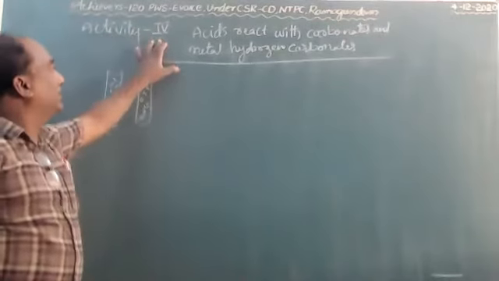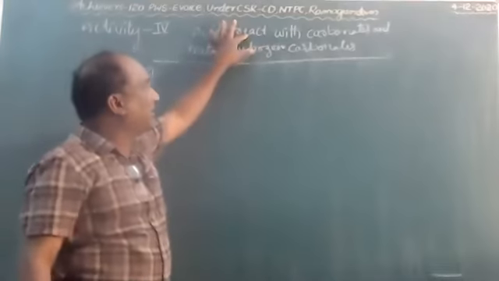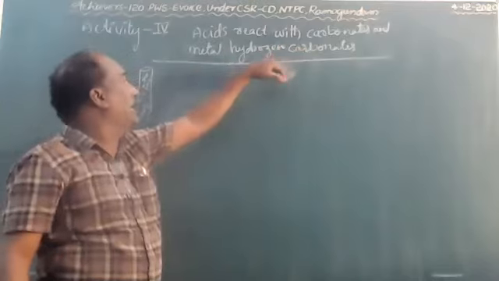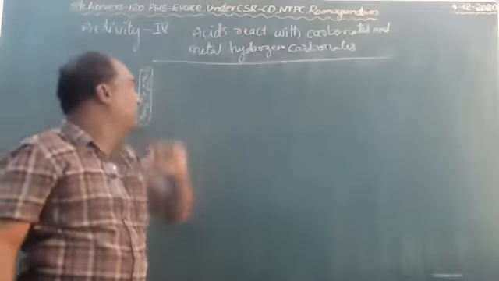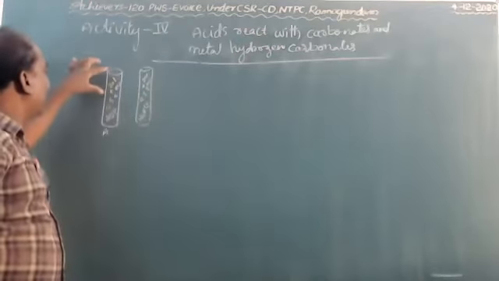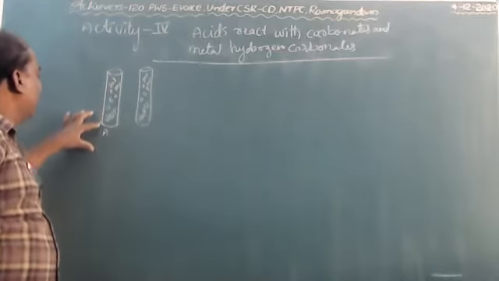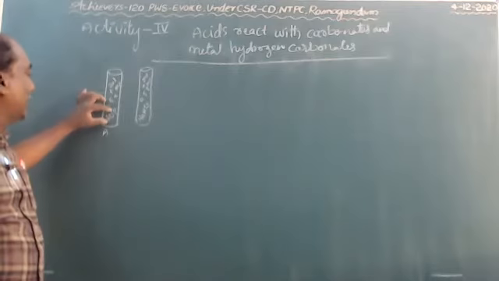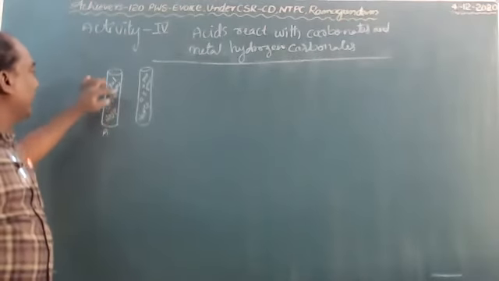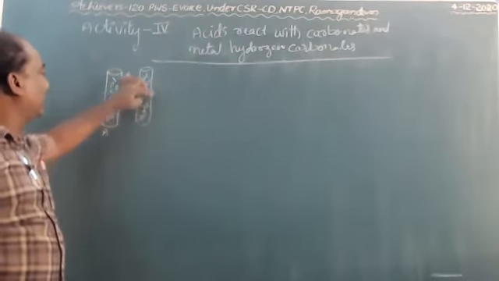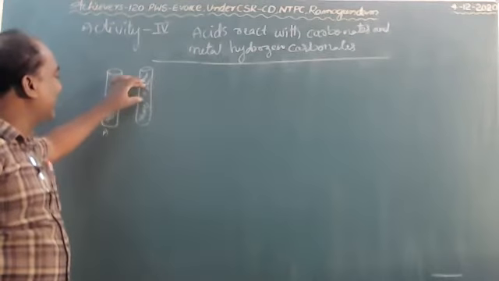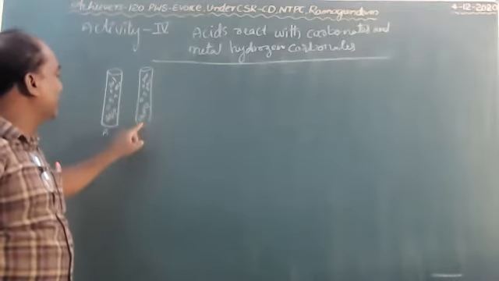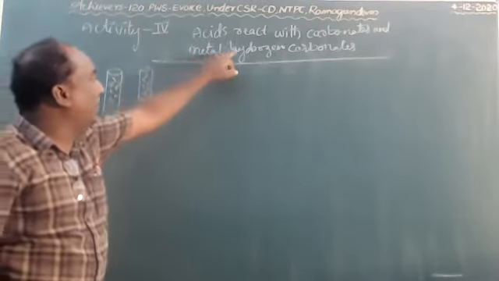Once again, Activity 4 explains acids reacting with carbonates and metal hydrogen carbonates. First we take a test tube and in this take 0.5 grams of sodium carbonate. Take another test tube, take 0.5 grams of metal hydrogen carbonate.